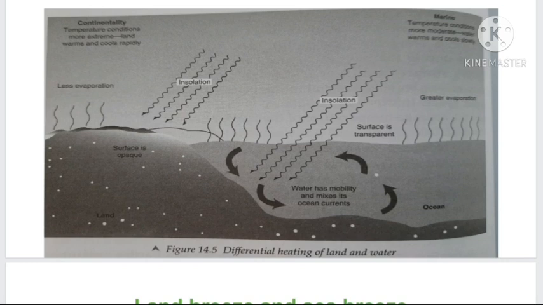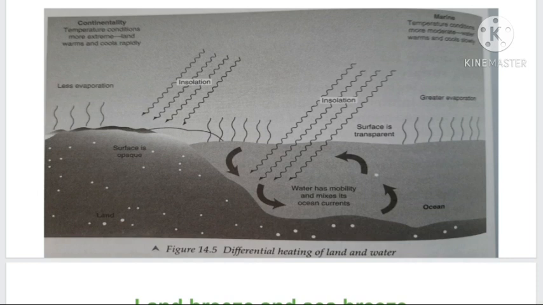So if we need 1 calorie as a thermal unit to raise the temperature of the earth's surface, it requires 5 calories to increase the temperature of the water body by the same amount. So from the land surface, terrestrial radiation will take place very fast, but from the water body it will take a very long duration.